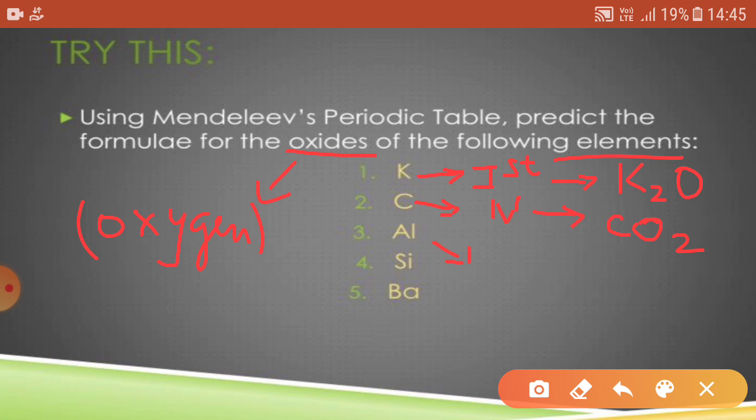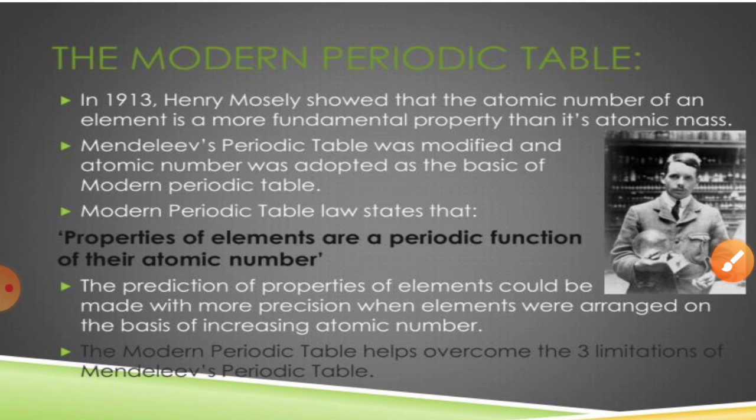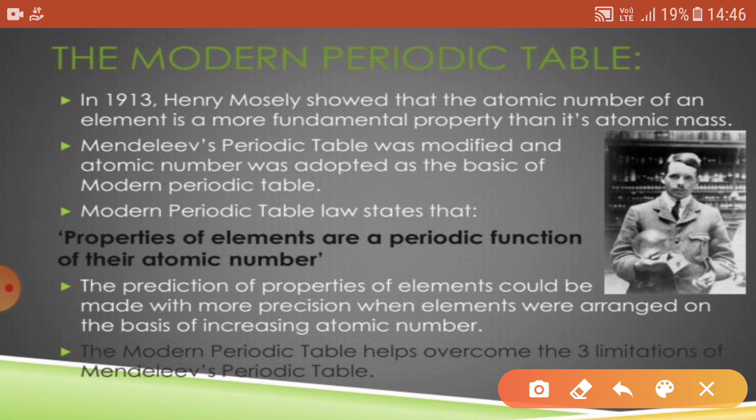Similarly, aluminium has the oxide formula Al2O3, also known as alumina, and silicon has the oxide formula SiO2, that is silicate, and barium forms the oxide BaO, that is barium oxide. So it's all about the oxides of the following elements. Now we are moving to the modern periodic table.